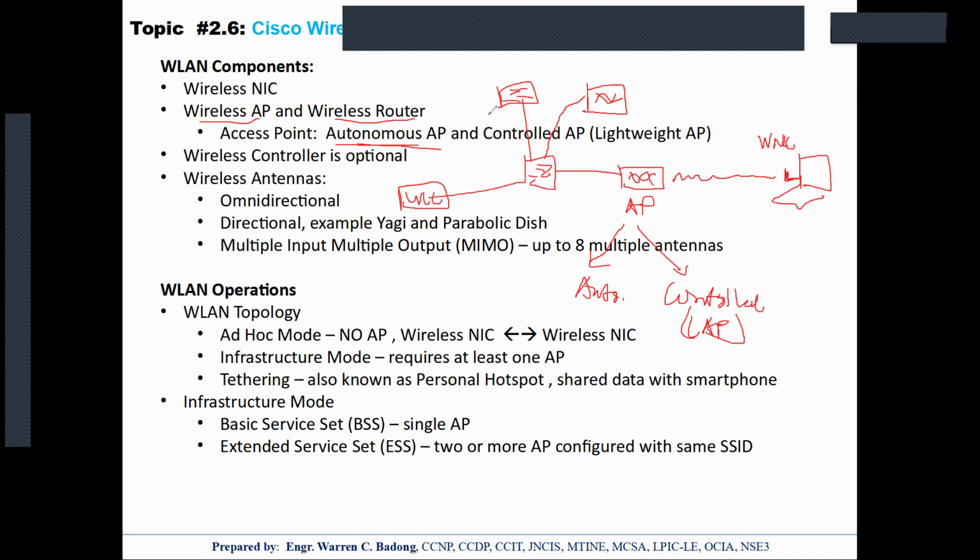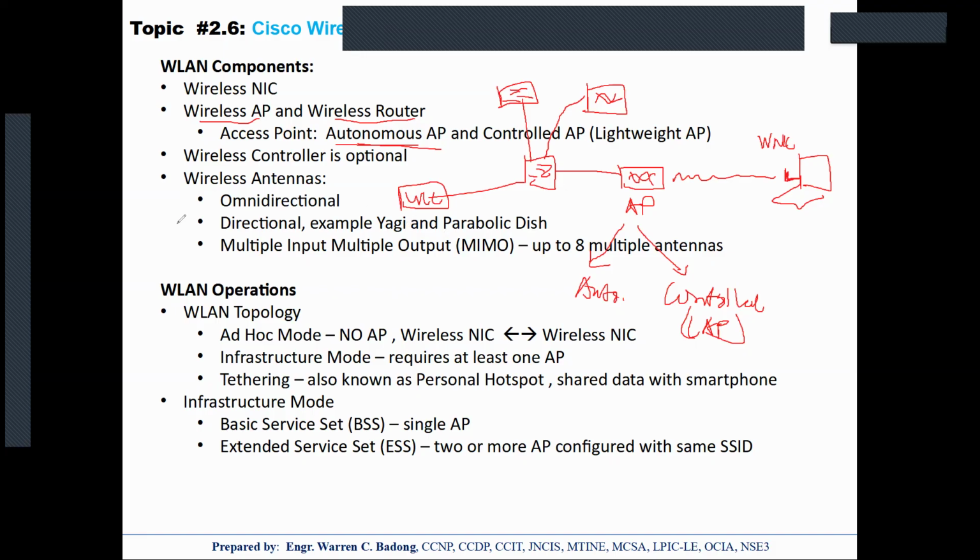But there are, of course, APs which are unidirectional, meaning having an antenna which is directed, pointing to a certain direction. Examples are a parabolic dish or a Yagi antenna.